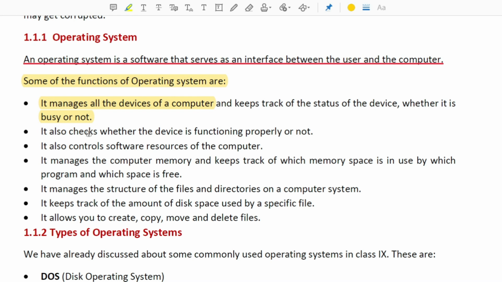Second point, it also checks whether the device is functioning properly or not. You might have noticed that when you boot the computer, it goes through some counting on the black screen. That is the time when it checks the function of each and every device.